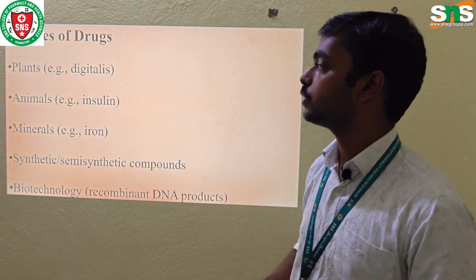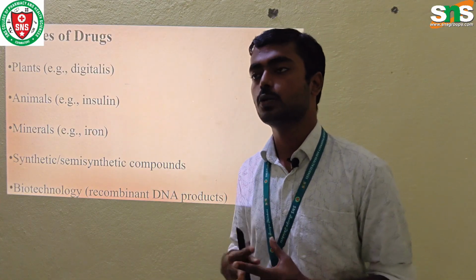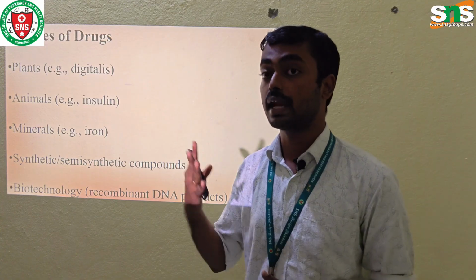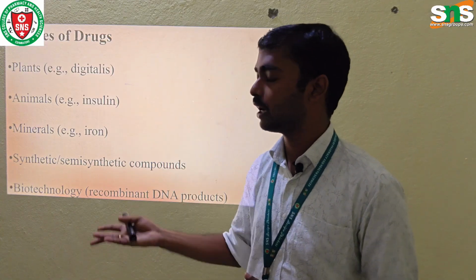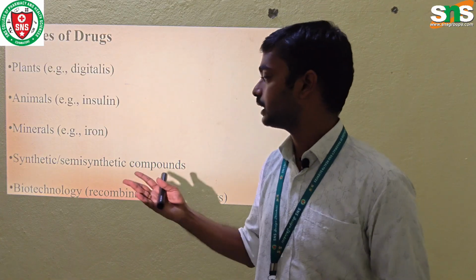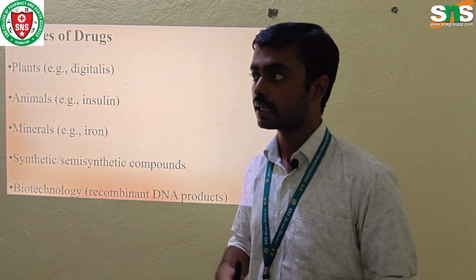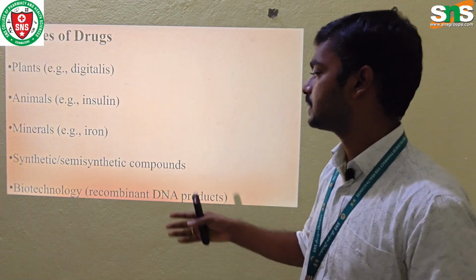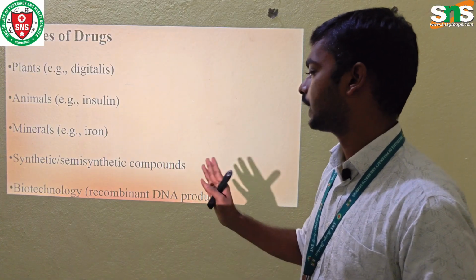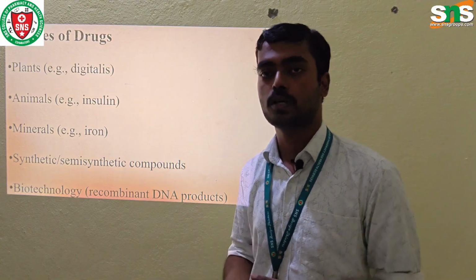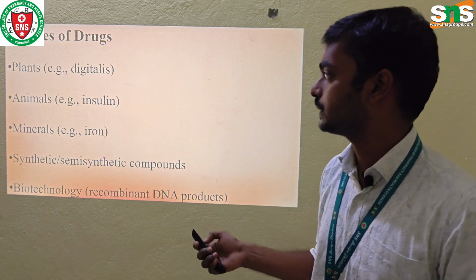For animal sources, in olden days animal insulins were used; now insulin is made in the laboratory. For minerals, if a person has iron deficiency we treat with iron, and for calcium deficiency with calcium-related drugs. Then synthetic and semi-synthetic compounds. Next, biotechnology, recombinant DNA products like CRISPR-Cas9 technology and various vaccine production technologies.